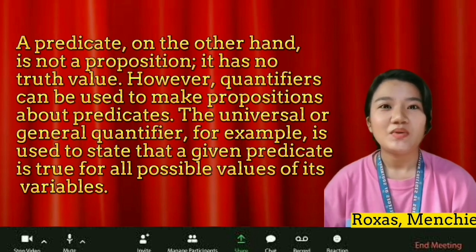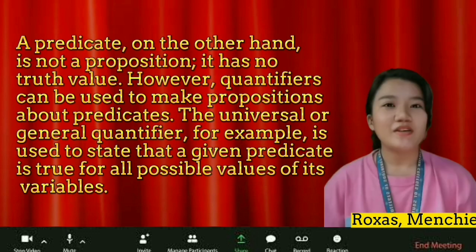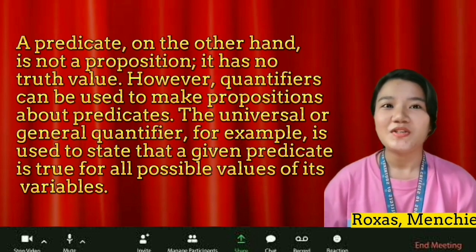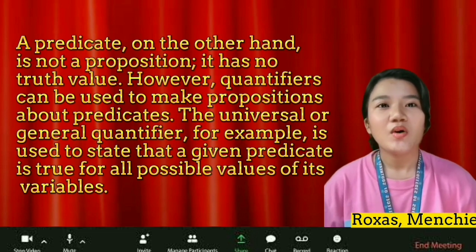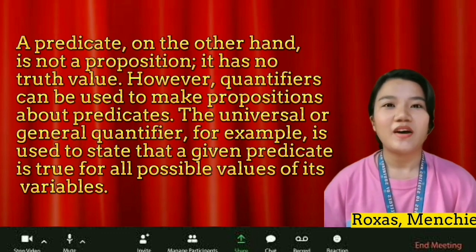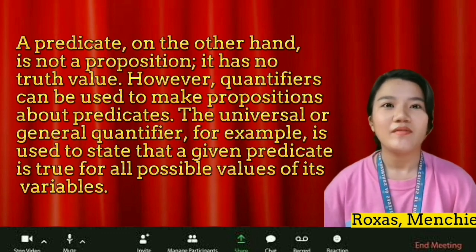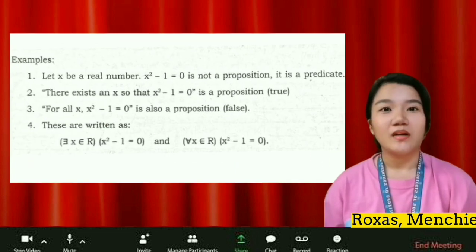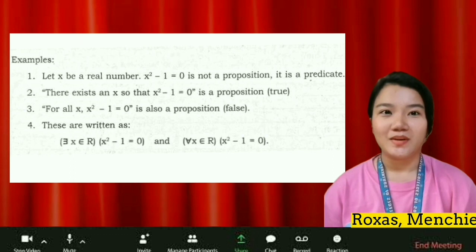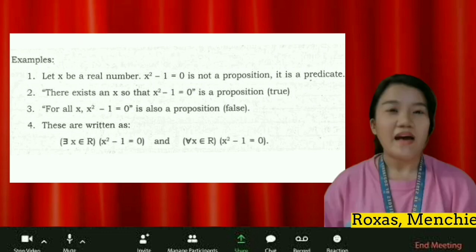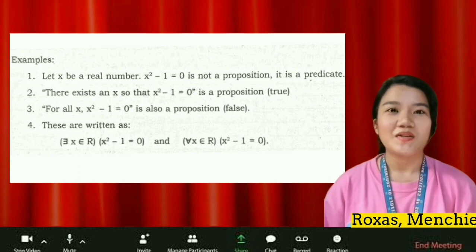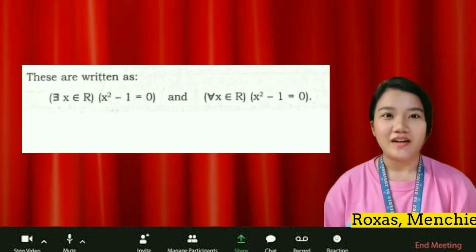However, quantifiers can be used to make propositions about predicates. The universal or general quantifier, for example, is used to state that a given predicate is true for all possible values of its variables. This is a proposition because it can be either true or false. Similarly, the existential quantifier is used to indicate that there is some value of the variables that satisfies the statement. For example, let x be a real number. x squared minus 1 equals 0 is not a proposition. It is a predicate. There exists an x such that x squared minus 1 equals 0 is a proposition. For all x, x squared minus 1 equals 0 is also a proposition. And shown on the screen is the final example.